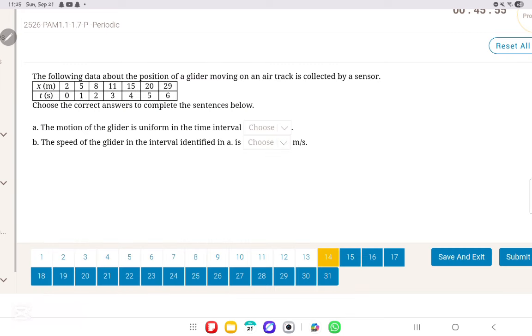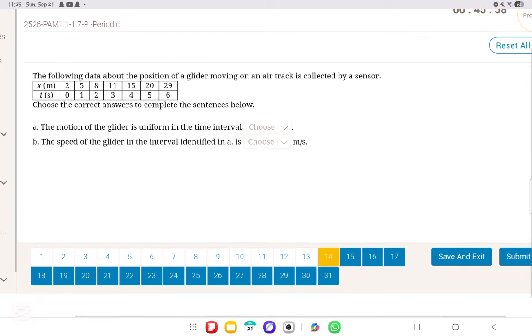Now we move on to question number 14, sorry. What does it say in question number 14? It says the following data about the position of a glider moving on an air track is collected by a sensor. The motion of the glider is uniform at which time interval? Let us find the velocity at each time interval. So from here to here, that's one time interval. Here to here, that's another. Let me zoom in so it's easier.